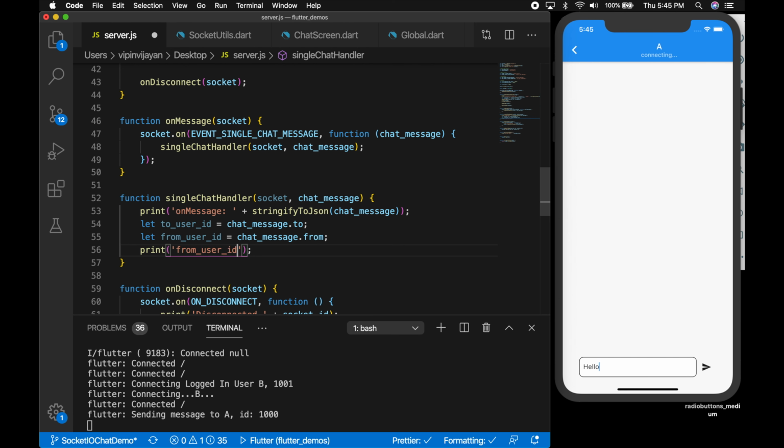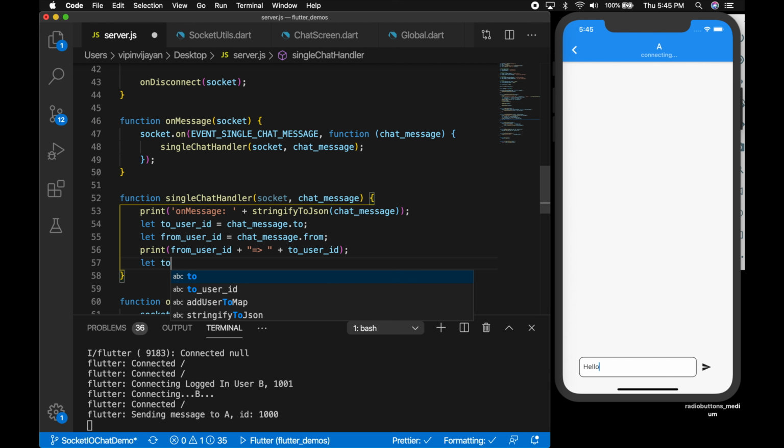Now let's try to print out from user ID and to user ID. So we are chatting from user ID to user ID, right? Okay, so we have the values here now.